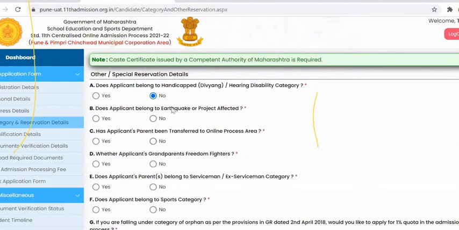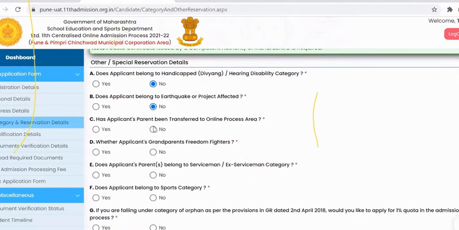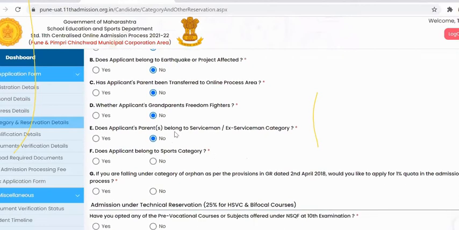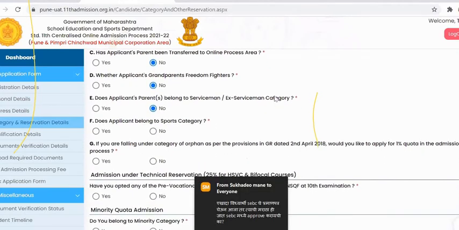Then if the student is from an earthquake or project affected area, and you have the supporting certificate, then put yes, otherwise no. Then if the student's parents are transferred to an online processing area, or the grandparents are freedom fighters, or the applicant's parent belongs to the serviceman or ex-serviceman category, and if the student belongs to any sports category.